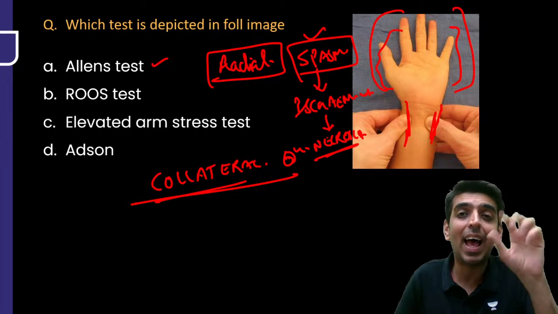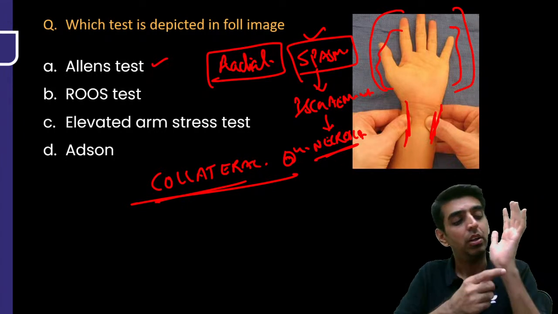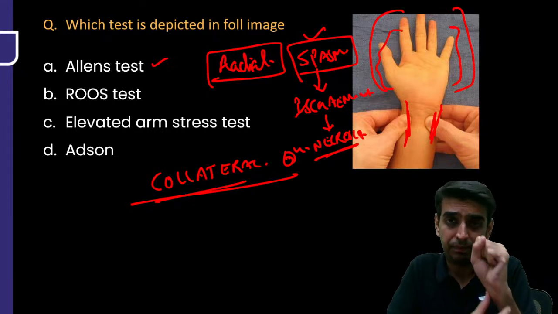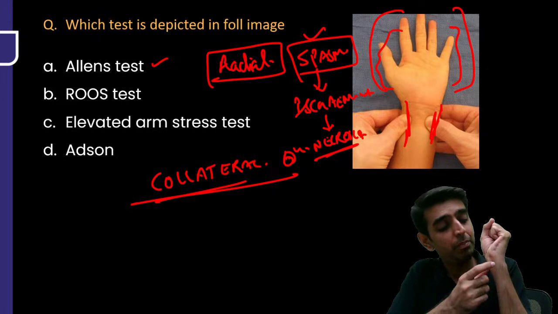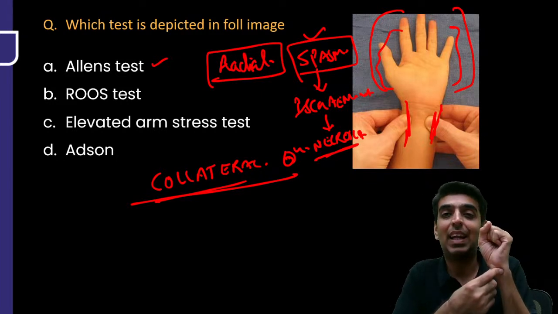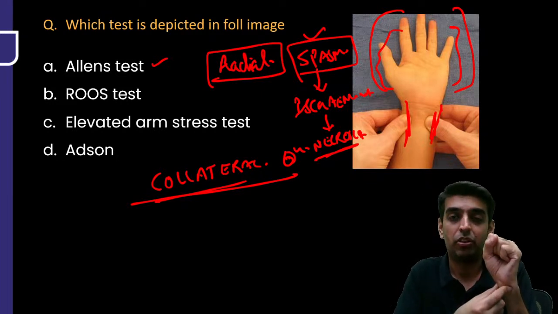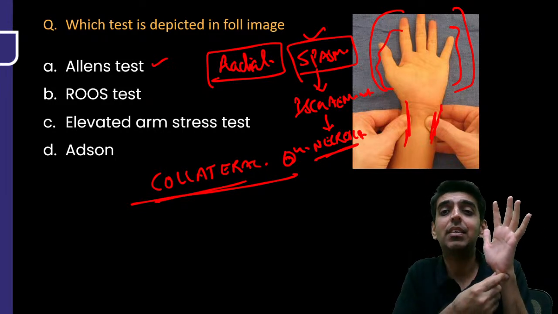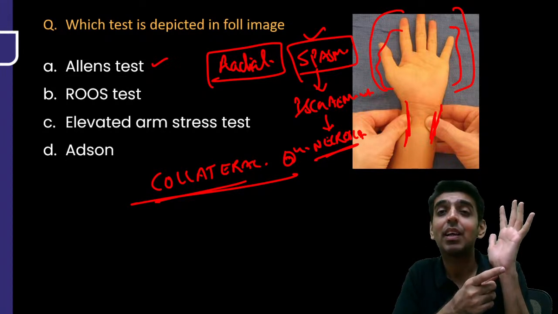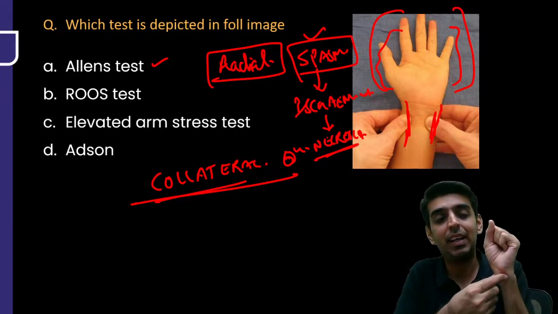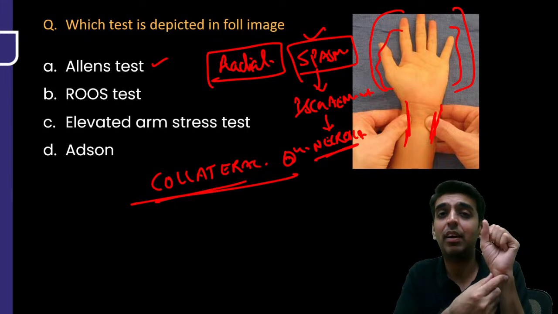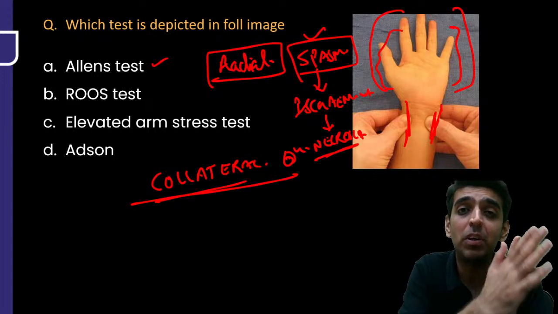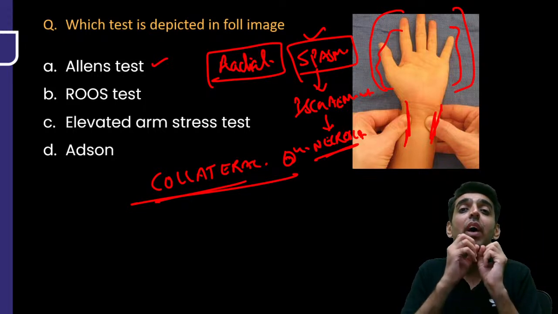We go ahead with the Allen's test. What happens in Allen's test? You ask the patient to blanch the hand. Then once the hand is blanched, we will press upon the radial and the ulnar aspect of the patient, right? And then once the fist is open, you will release one aspect. First the ulnar aspect, then the second time you will release the radial aspect by pressing on the ulnar side. So you should look at how much time it takes for the blanching of the hand to go off,